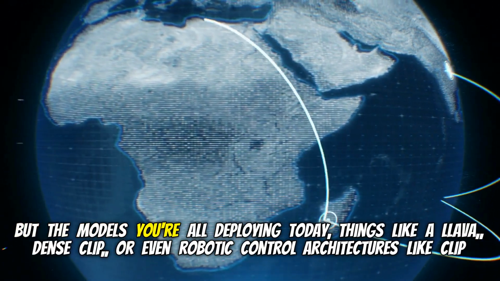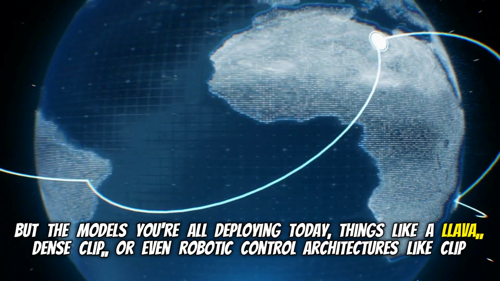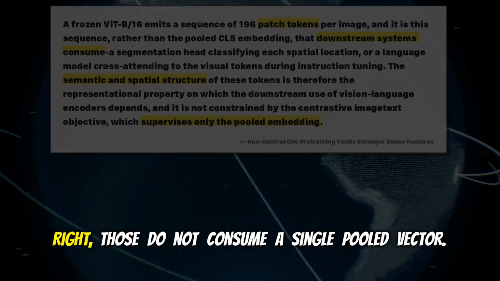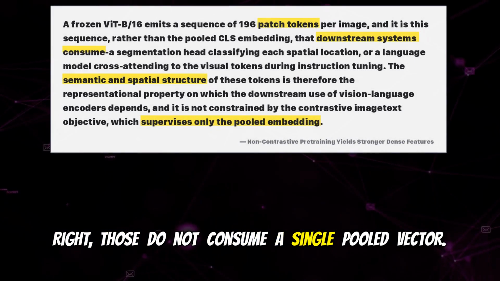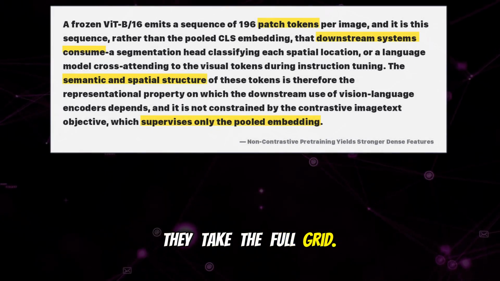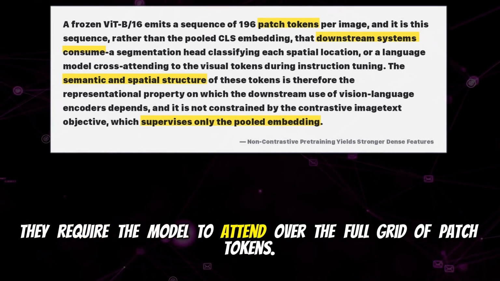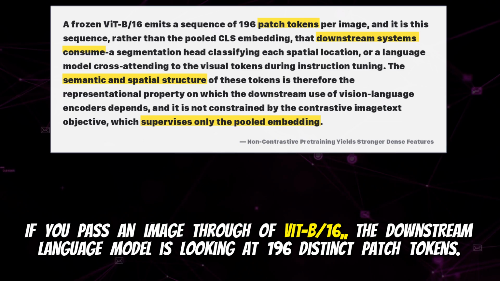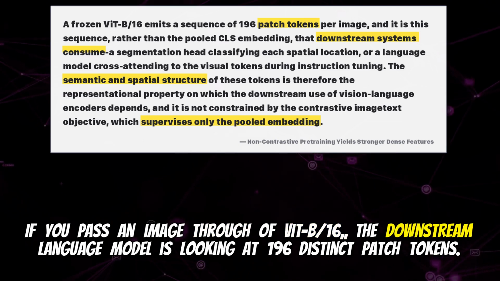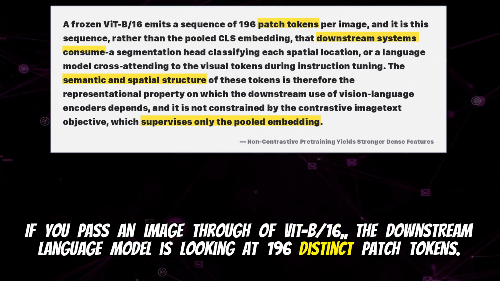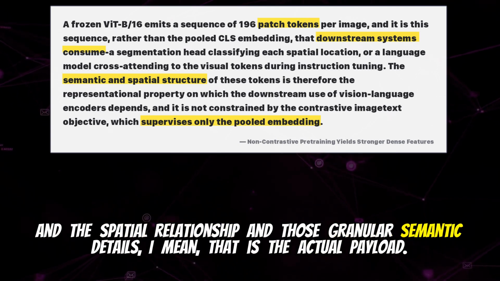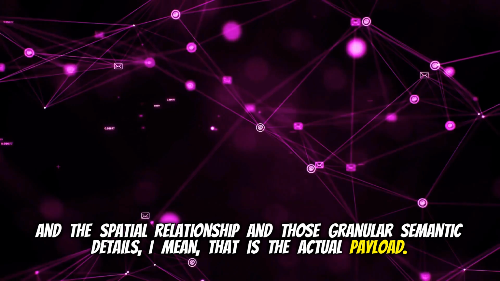But the models you're all deploying today, things like LLaVA, DenseCLIP, or even robotic control architectures like CLIPort, those do not consume a single pooled vector. They take the full grid. They require the model to attend over the full grid of patch tokens. If you pass an image through a ViT-B/16, the downstream language model is looking at 196 distinct patch tokens. And the spatial relationship and those granular semantic details, I mean, that is the actual payload.